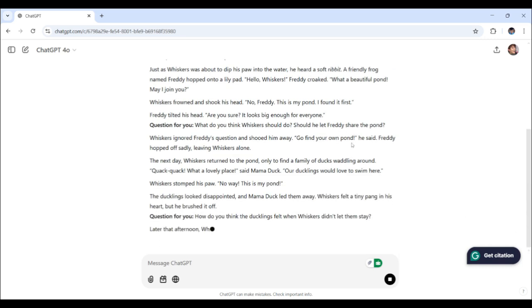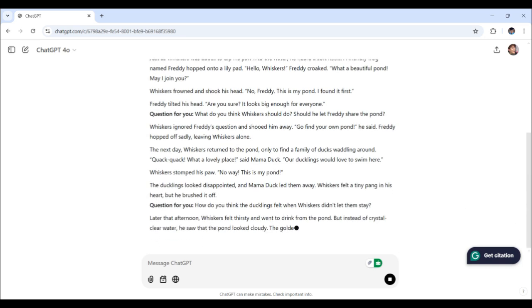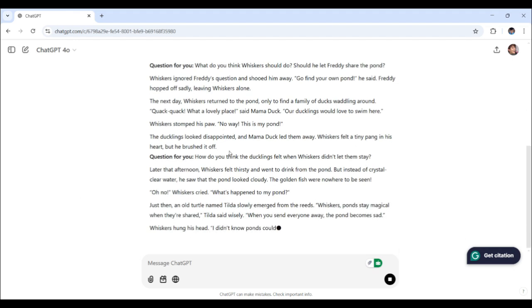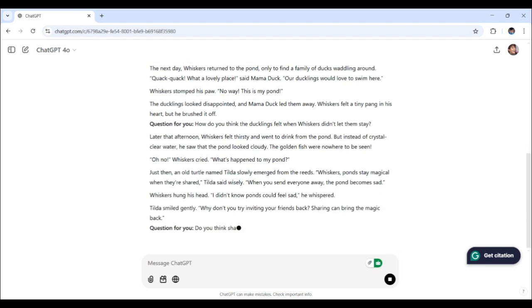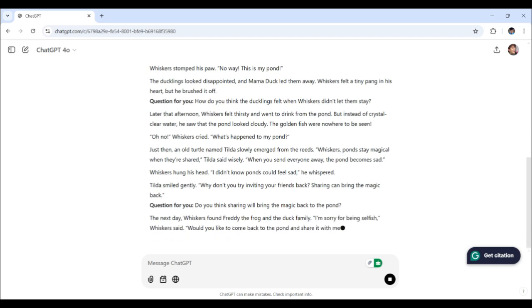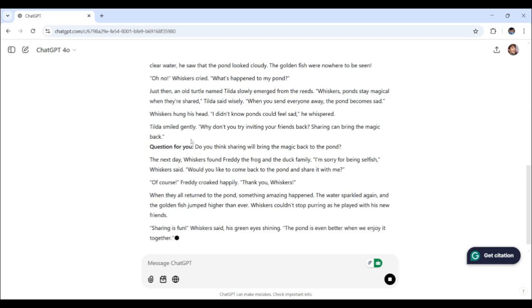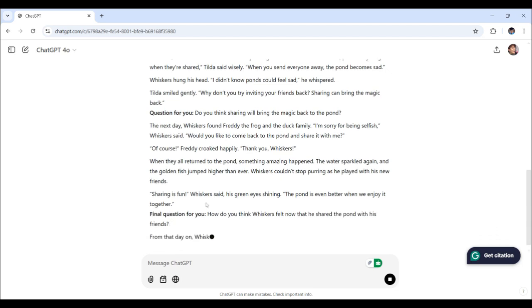Should he let Freddy share the pond? There we go, there's another one, a checkpoint sort of, when asking the younger kids upon listening to the story.